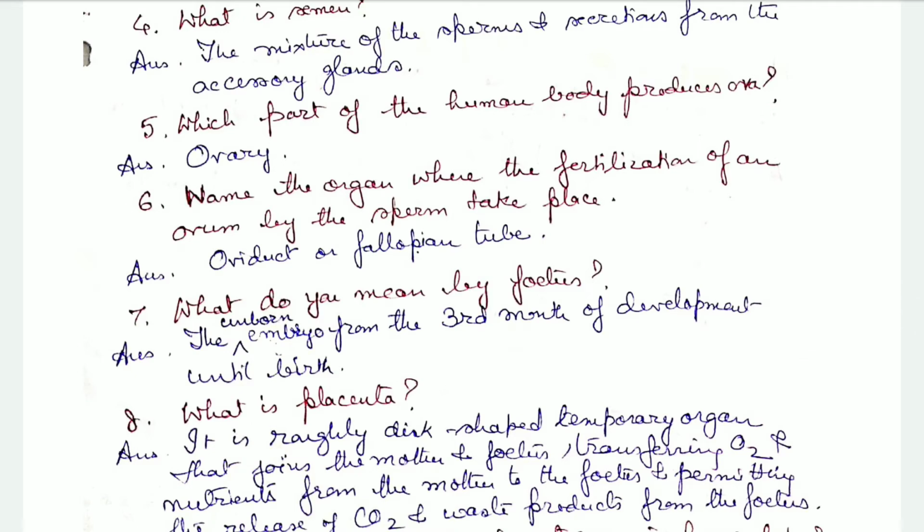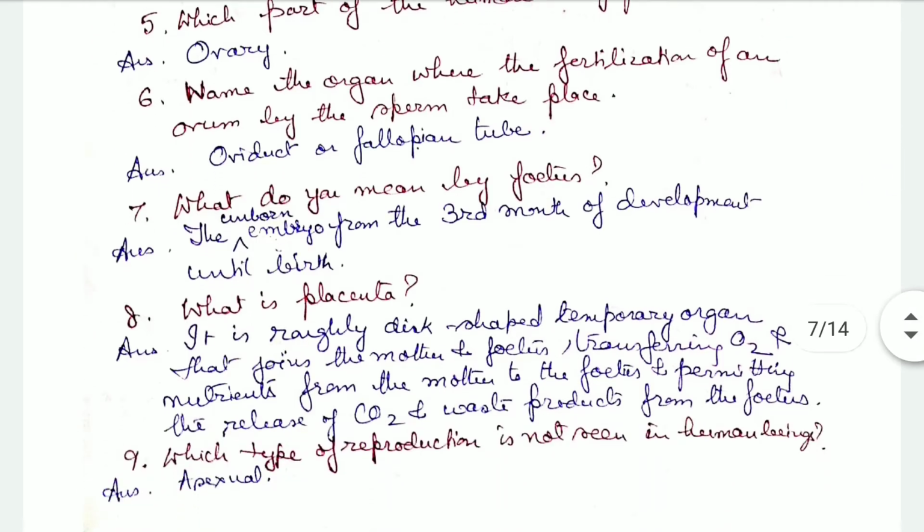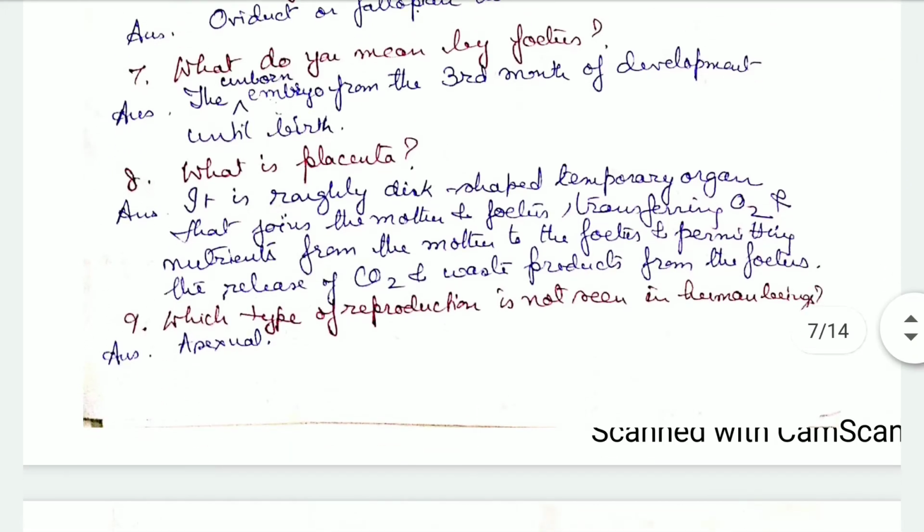Name the organ where the fertilization of an ovum by the sperm takes place. It's the oviduct or fallopian tube. What do you mean by fetus? Fetus is an unborn embryo whose age is from the third month of pregnancy until birth. It is known as a fetus.